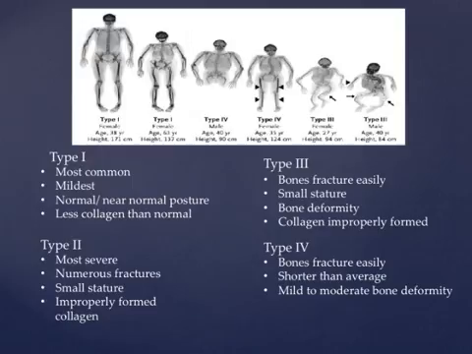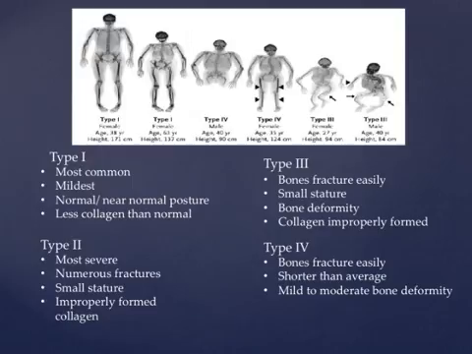Type 3 OI is the most severe type for those who survive the neonatal period. Their bones fracture easily and fractures are usually present at birth. They have a small stature and severe bone deformities. They also have improperly formed collagen.